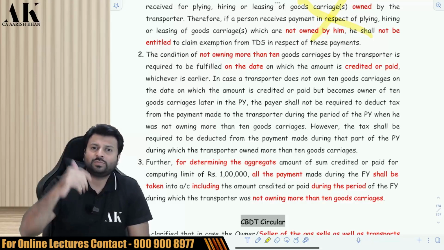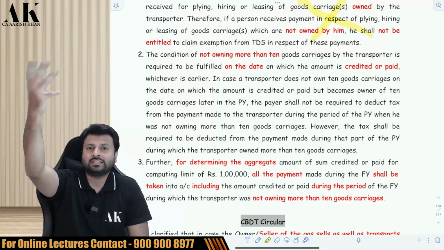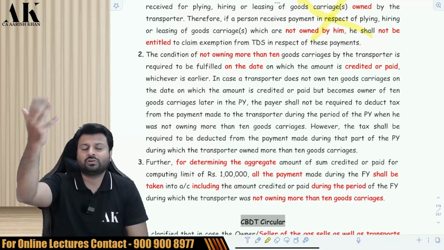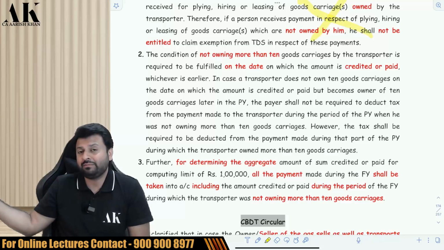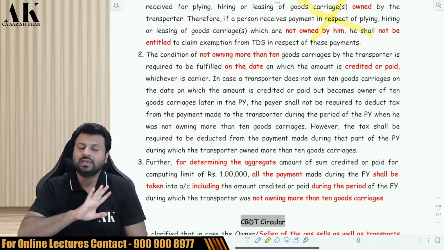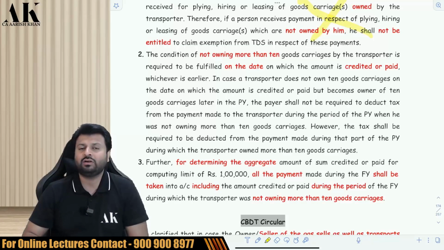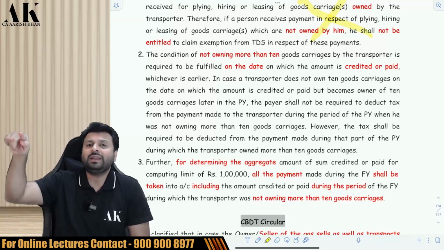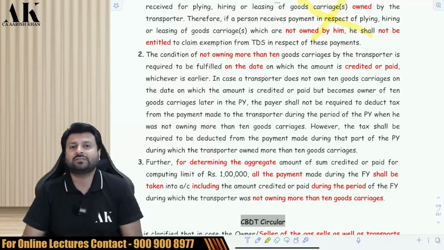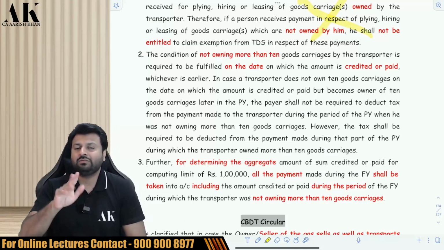But suppose in the next month his number of vehicles increases to 11 or 12, that is, if it crosses 10 vehicles, then am I supposed to deduct TDS on the previous month's payment of 50,000 rupees? The government said you are not supposed to deduct TDS on the previous month's payment, because when you made the payment, the number of vehicles in the hands of the other person was less than 10. It was not exceeding 10.